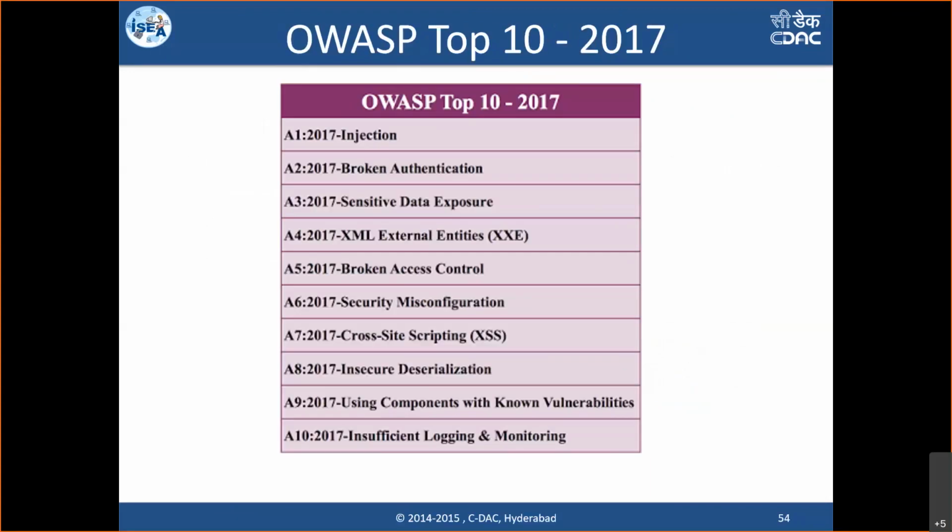So the 2017 OWASP top 10 is like this. The top most vulnerability seen across worldwide web applications is injection attack. Injection is something where malicious data gets injected. Now, what kind of data is injected? Based on that, the type of injection gets decided. So injection can be SQL injection, HTML injection, OS injection, command injection. There are so many types of injections.